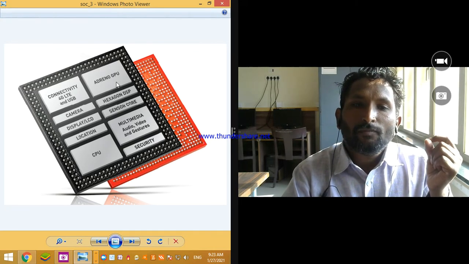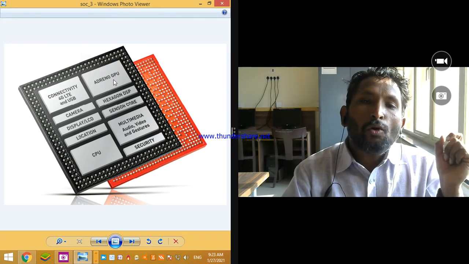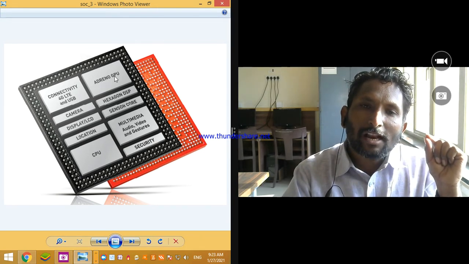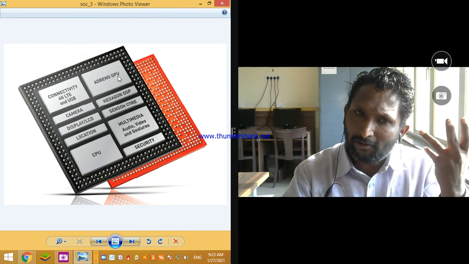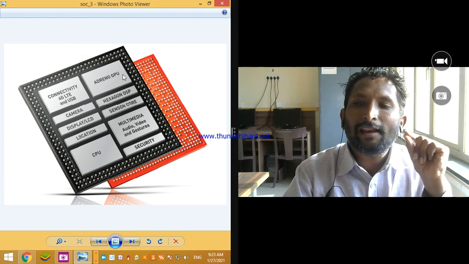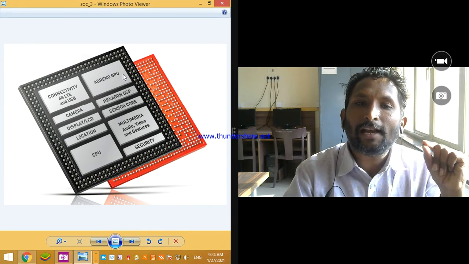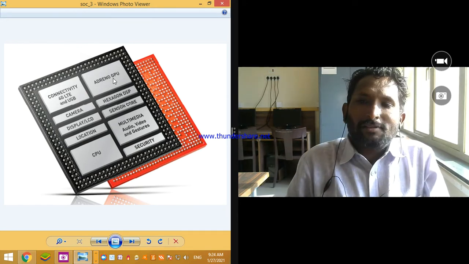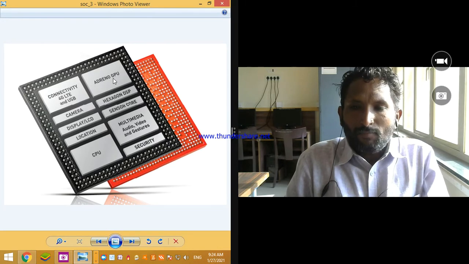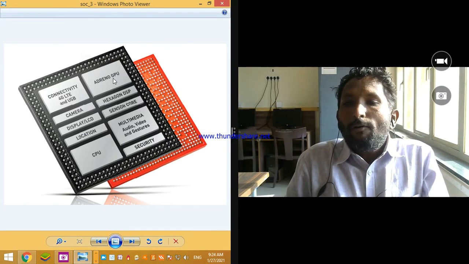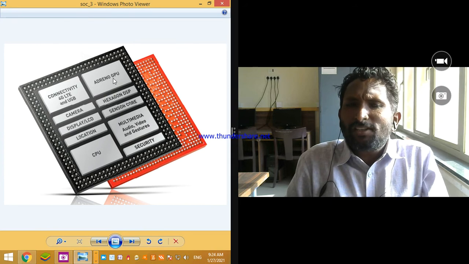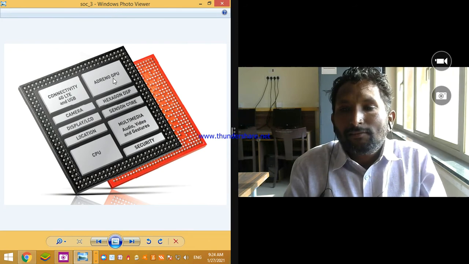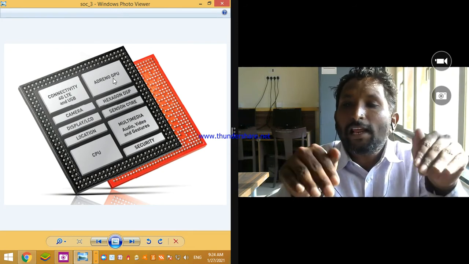Connectivity, 4G LTE. Then Adreno GPU. Like the CPU, the central processing unit, there is a graphical processing unit, a separate unit to handle all the gaming-related or graphics-related activities. If we want to play games like Call of Duty or PUBG, our normal desktop system cannot handle it. We have to add an external, extended-quality graphics card to our current desktop system.